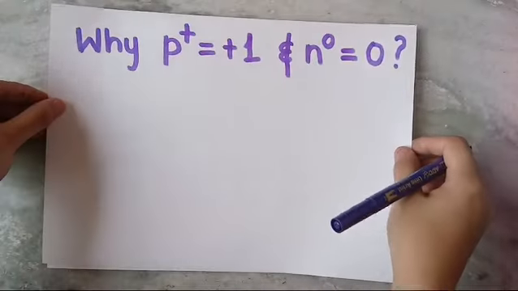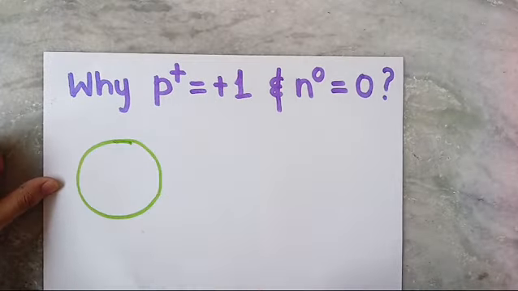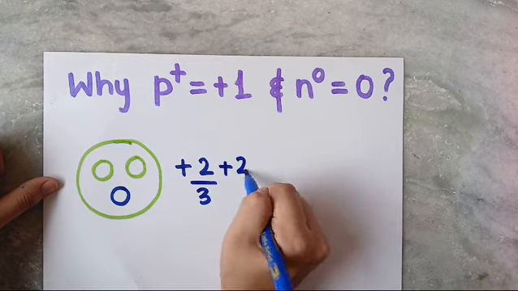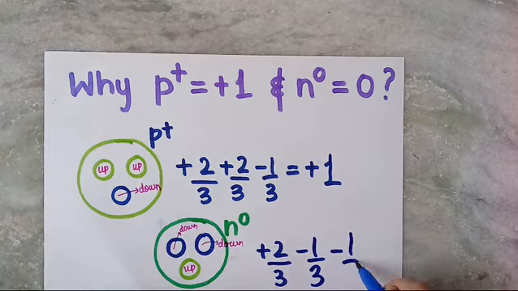The knowledge of these charges brings us to another question as to why the proton has a positive 1 charge and why the neutron has a 0 charge. Because the proton consists of 2 up quarks and a down quark, which on summation gives positive 1 charge, and the neutron consists of 2 down quarks and 1 up quark, which on summation gives a 0 charge.